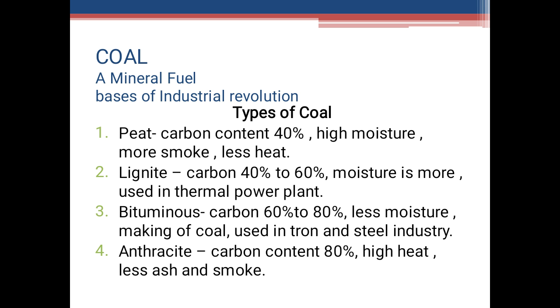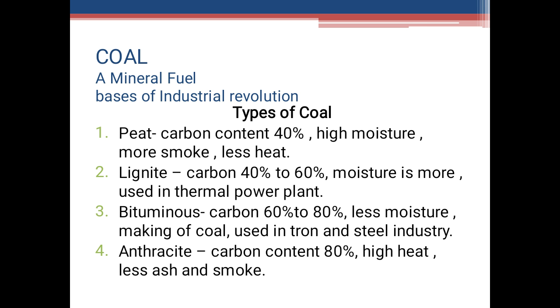The first type of coal is peat. Peat represents the first stage of coal formation, and the carbon content in peat is less than 40%. It has a high percentage of moisture and burns like wood. It gives more smoke and less heat. It leaves a large amount of ash after burning.